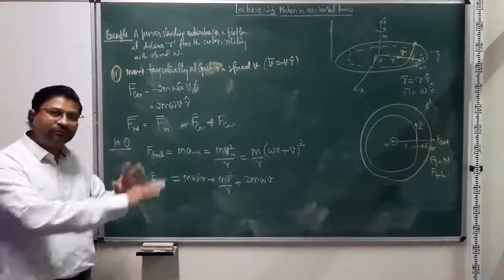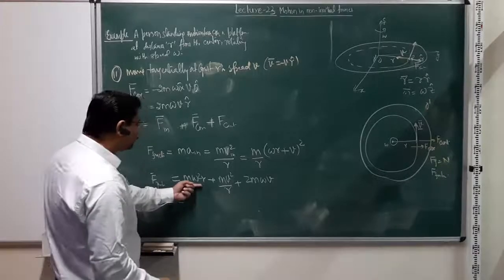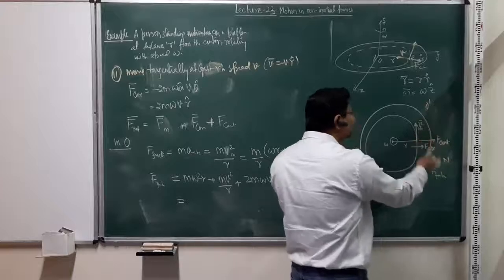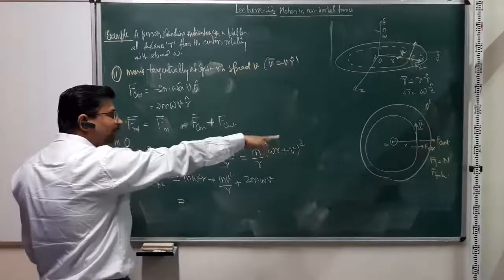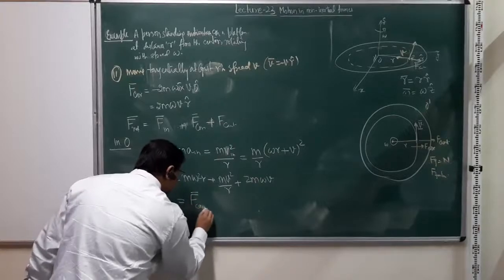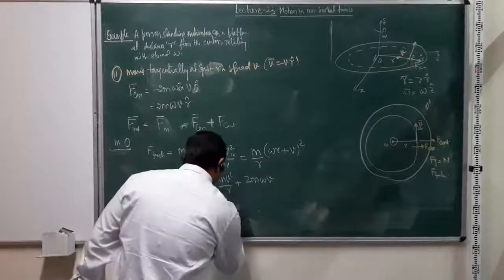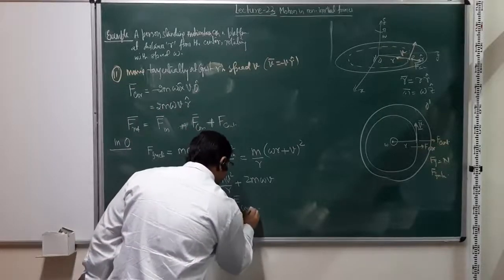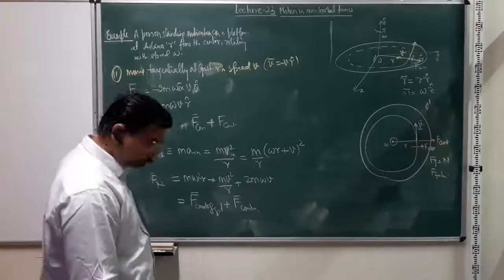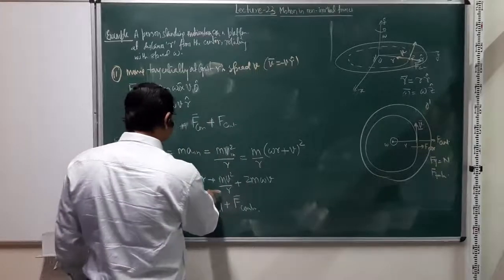There is nothing like a new force there, right? And what are these? M omega square r is just the centripetal force because of the location of the particle on the platform. So this is nothing but F centrifugal. This one is F Coriolis, right?